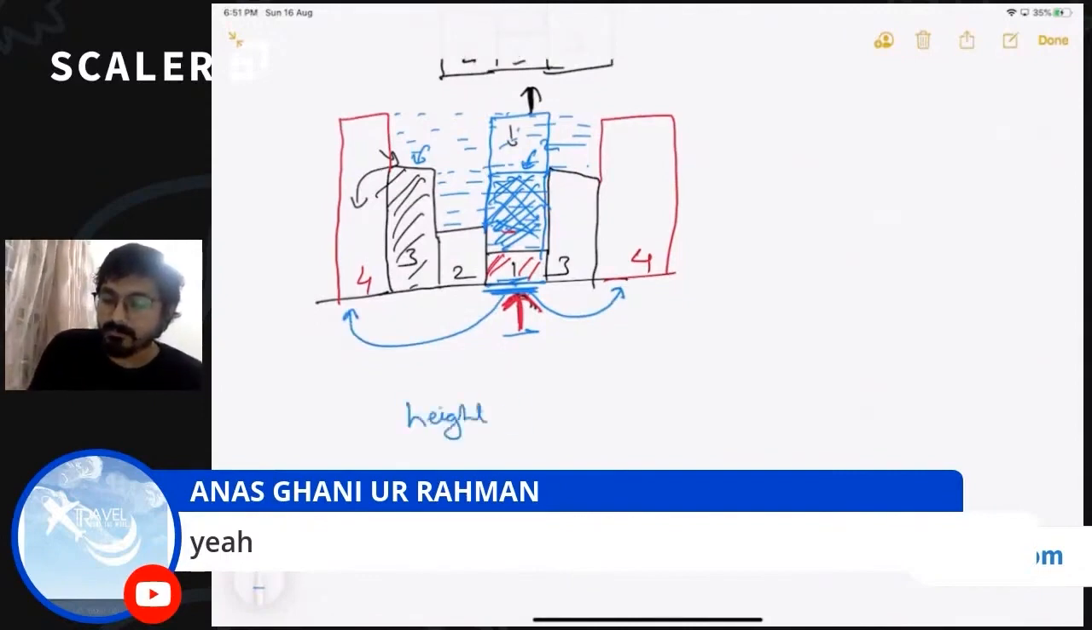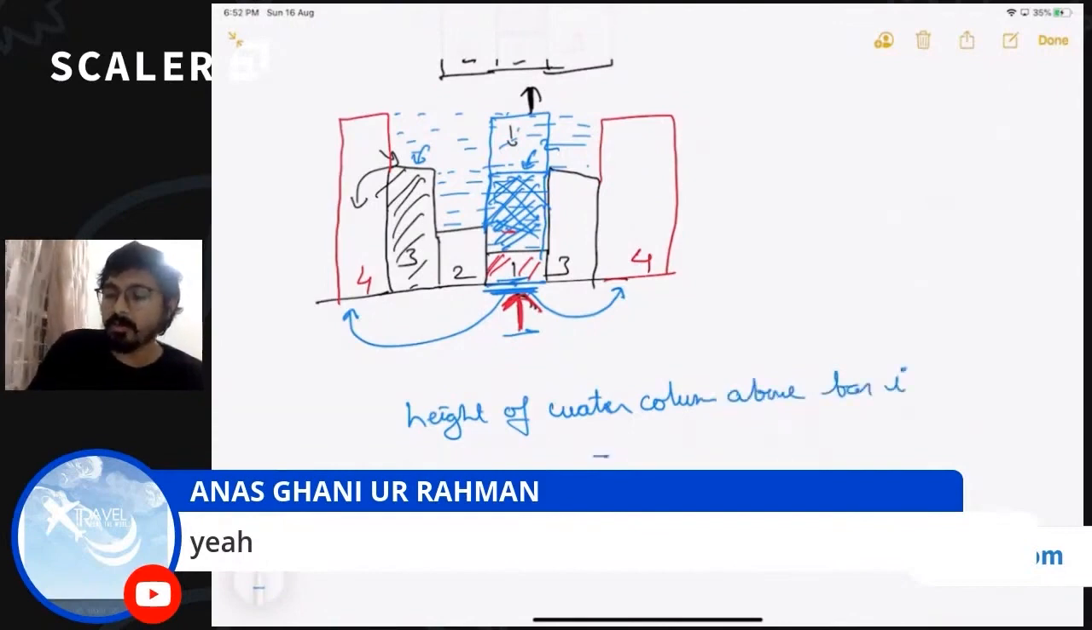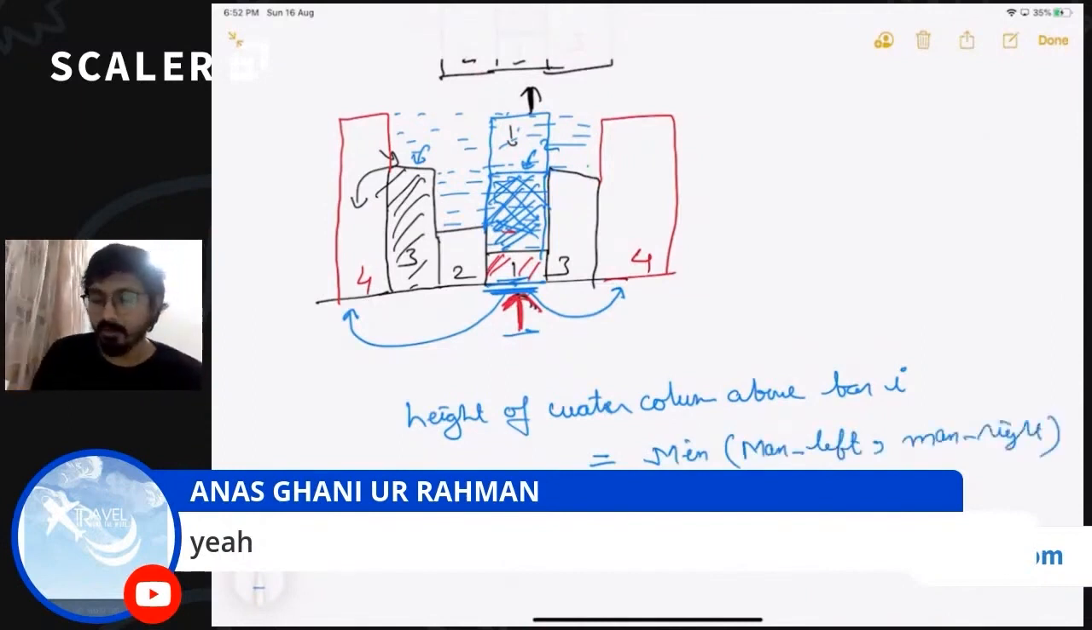Height of water column above bar i is nothing but the minimum of the maximum bar on the left side and the maximum bar on the right side, minus the height of bar i. So if this is my ith bar, the water column trapped above this bar is how much? This is the minimum of max of left and max of right, minus the height of this current bar.